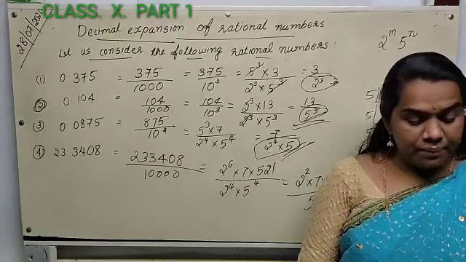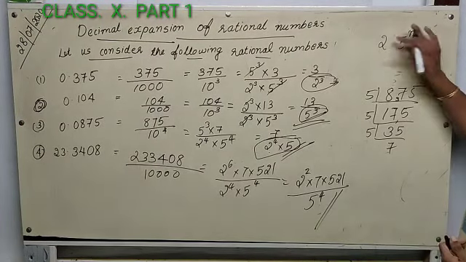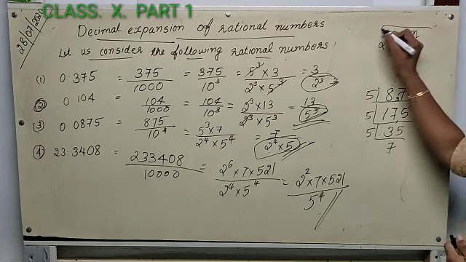Then the denominator can be written in the form 2 raised to n 5 raised to m.